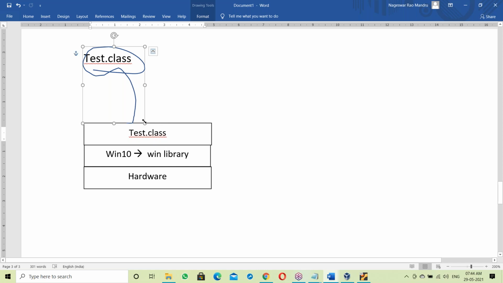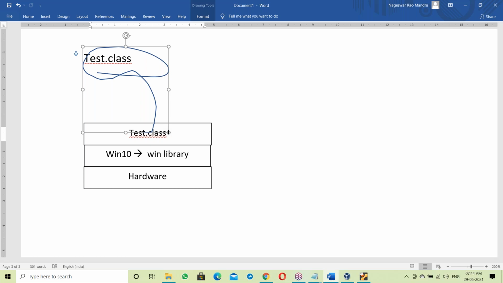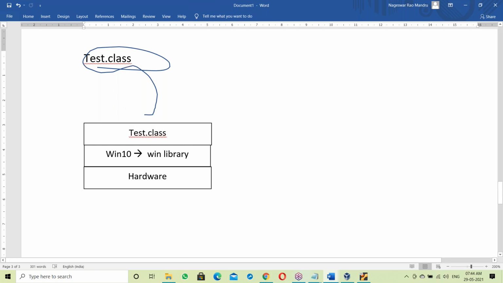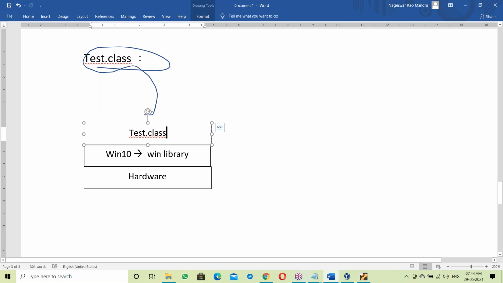When it comes to Java, the Test.class file is not linked with any OS library. Now this Test.class file has to link with the Windows library. The Test.class file is placed on the Windows platform, and to run it, it has to link with the Windows library.